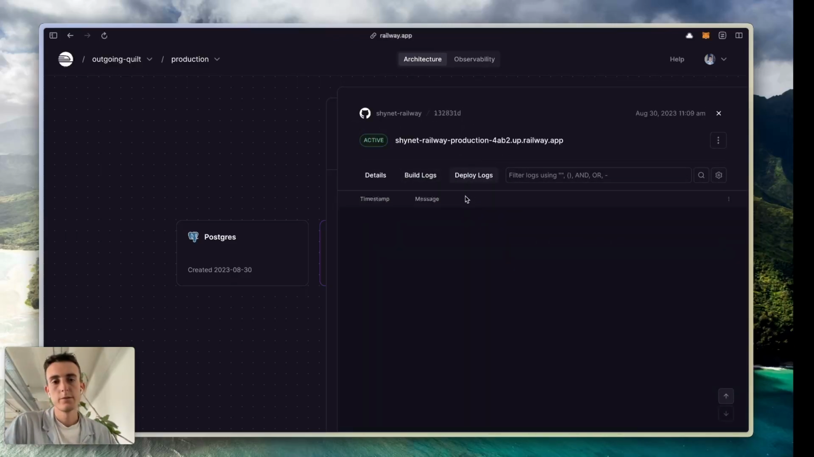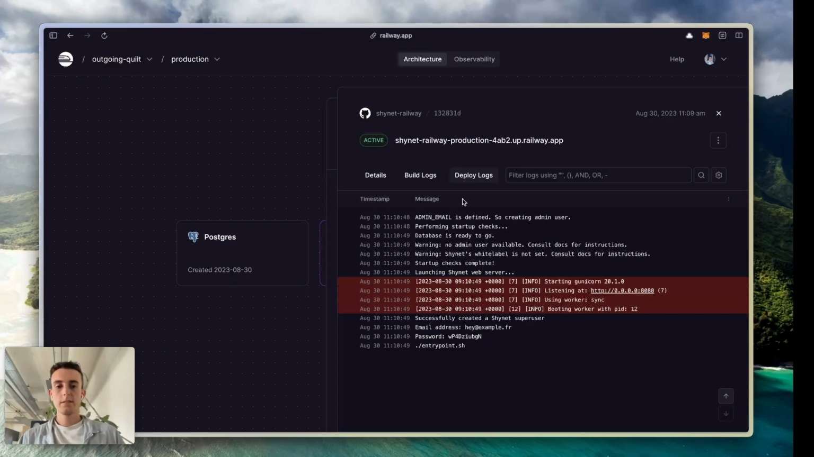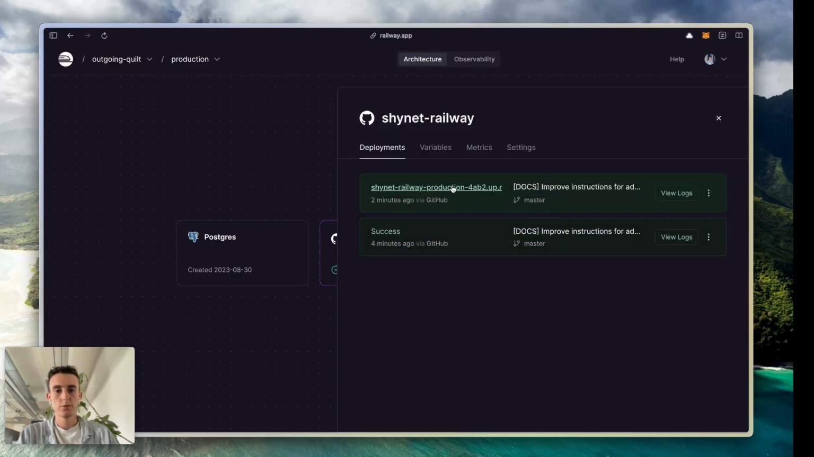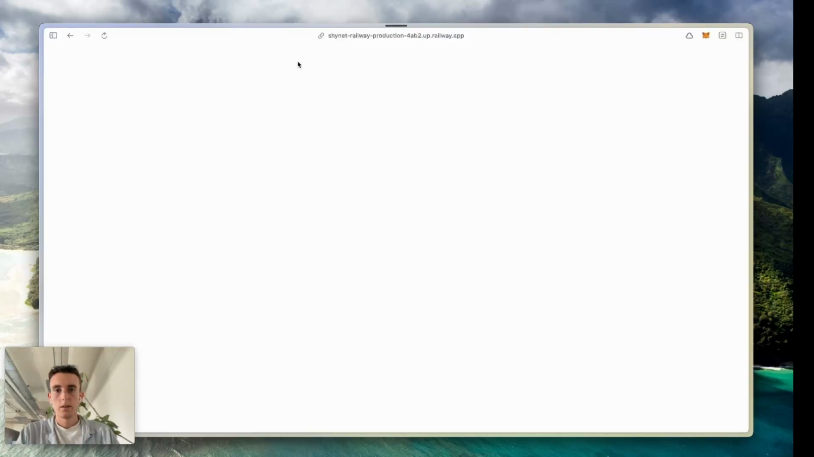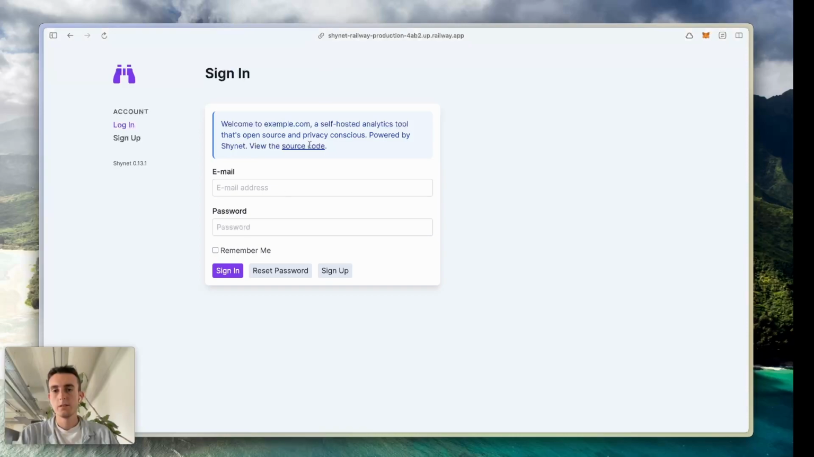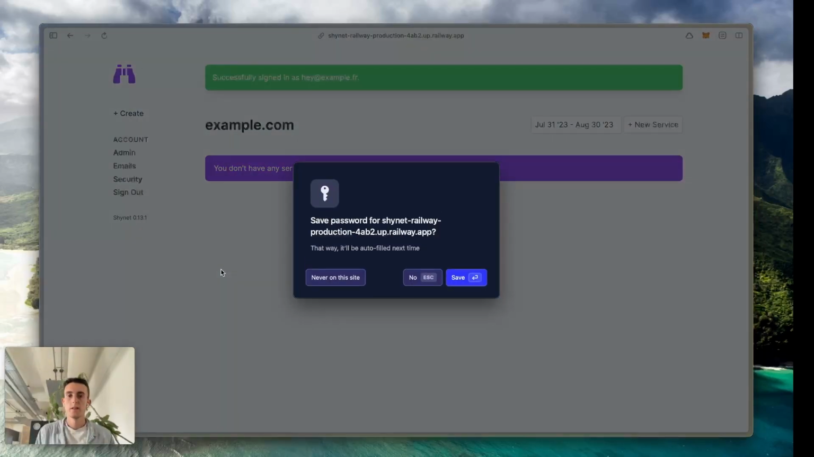And here is the deployment that succeeded. And as you can see, here is the awaited password next to the example email we filled in together. Just copy the password and go to the new production URL that is deployed. You will see a sign-in page. Enter a@example.fr like before, and fill in the password. You can check remember me and just sign in.